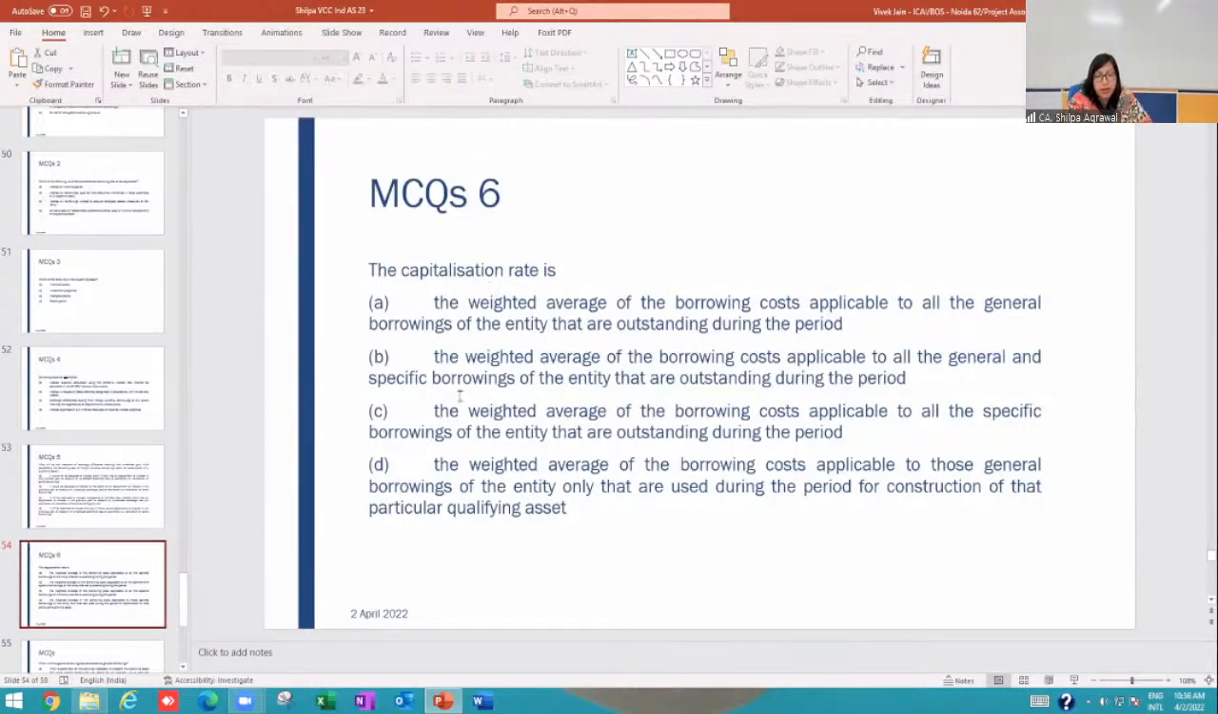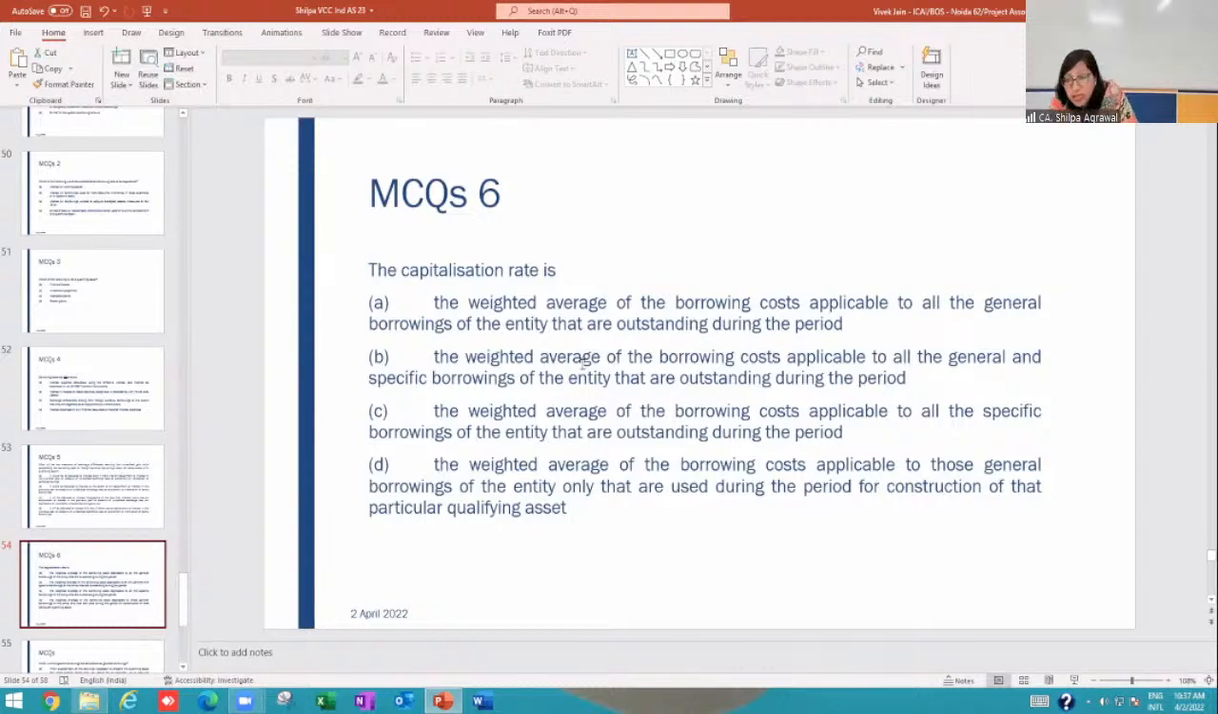Okay. Capitalization rate. Capitalization rate is the weighted average of the borrowing cost applicable to all the general borrowings of the entity that are outstanding during the period. Weighted average of the borrowing cost applicable to all the general and specific borrowings of the entity that are outstanding. Weighted average of the borrowing cost applicable to all the specific borrowings, or capitalization rate is the weighted average of the borrowing cost applicable to those general borrowings of the entity only that are used during the period for construction of that particular qualifying asset.